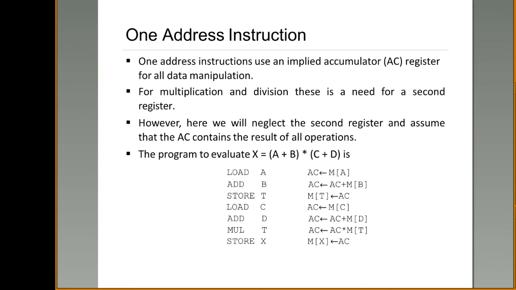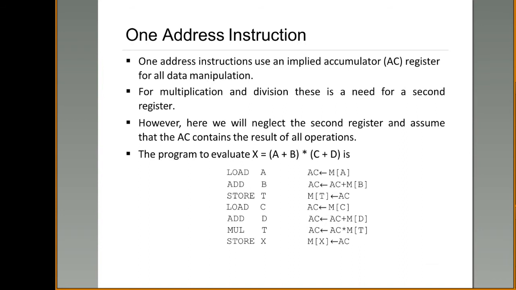Second one is, A plus B you have to perform. A is loaded into the accumulator, so now your accumulator has the value of A. Next, B has to be retrieved from the memory location and added with the accumulator. So load A moves the content into the accumulator.